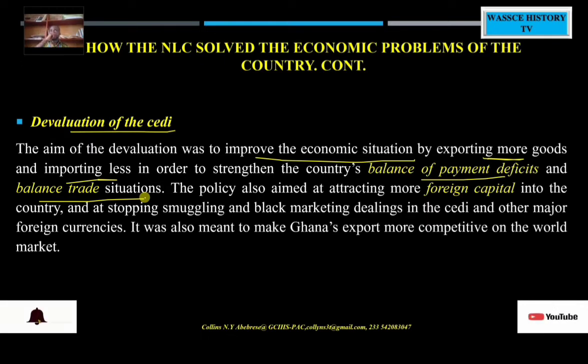But the disadvantage here is that it also discourages import. Ghanaians who are importing foreign-made items into this country have to pay more, and so that discourages import. The whole rationale is that money will stay in the system, so that people don't go in for more dollars.